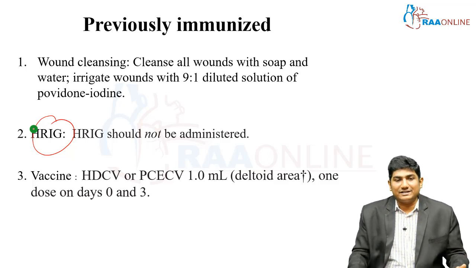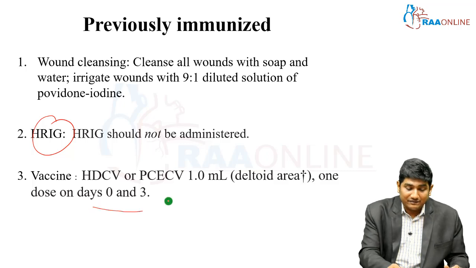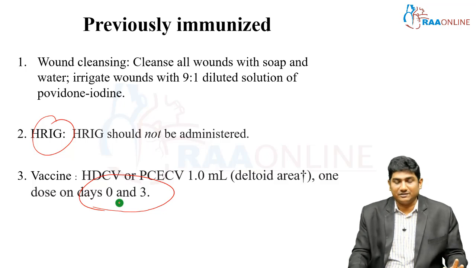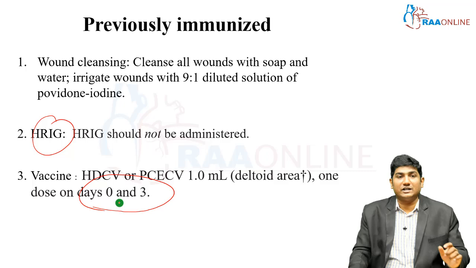So the vaccine, HDCV or PCECV, 1 ml, 1 dose on days 0 and 3 alone. Very, very important: if the patient is already vaccinated, only 2 doses are required, on day 0 and on day 3, for a previously immunized patient who is now exposed.